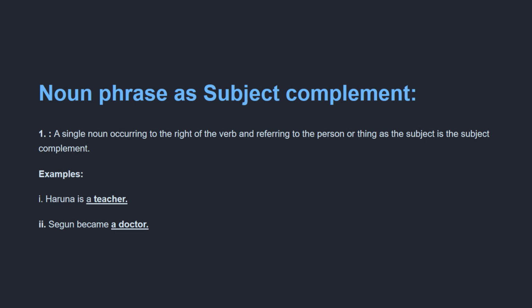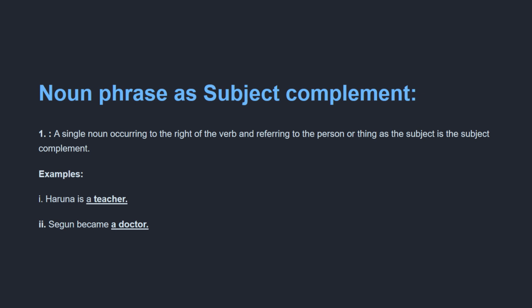Aruna, who is a teacher? Aruna, which is the subject of the sentence, right? So Aruna is a subject, but what is complementing Aruna, or what is giving us more information about Aruna, is a teacher. So a teacher in that sentence is a noun phrase, and it functions as the subject complement.